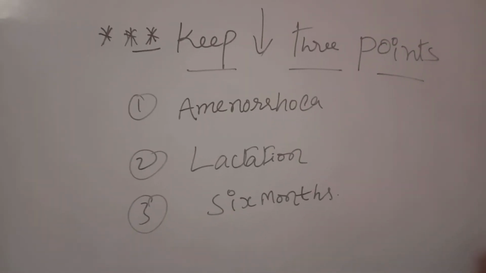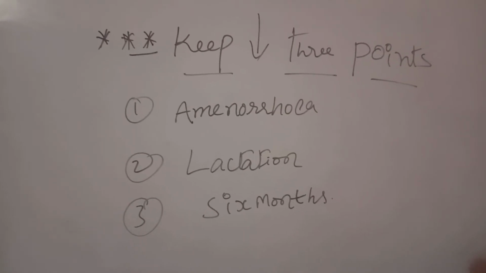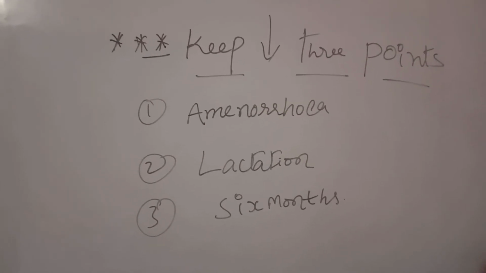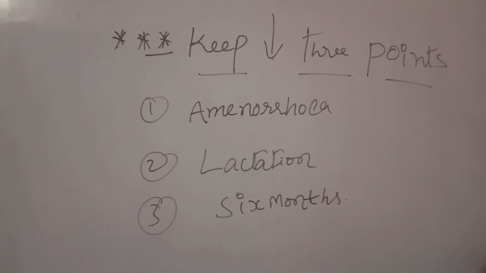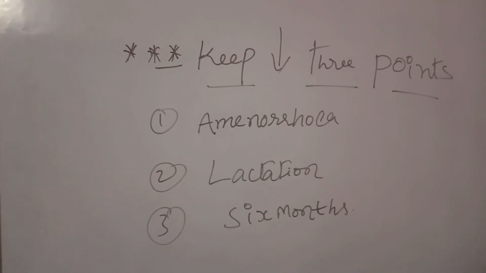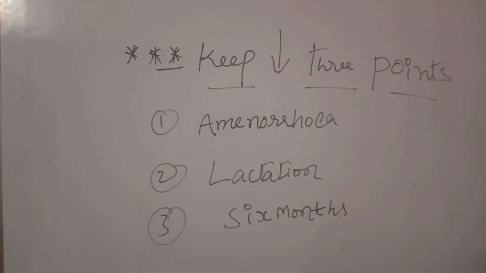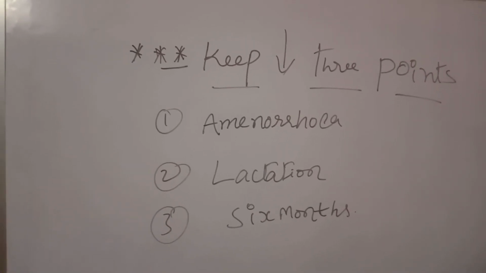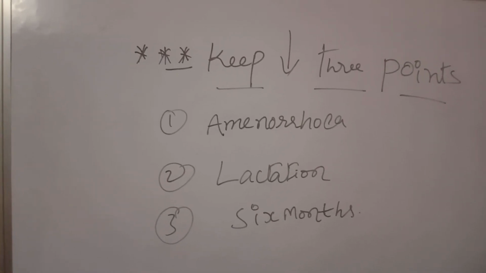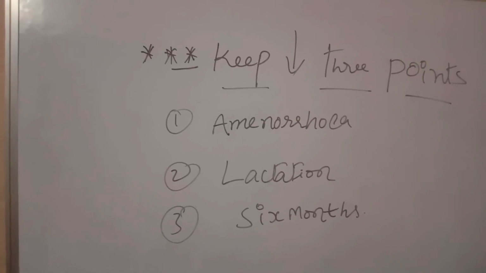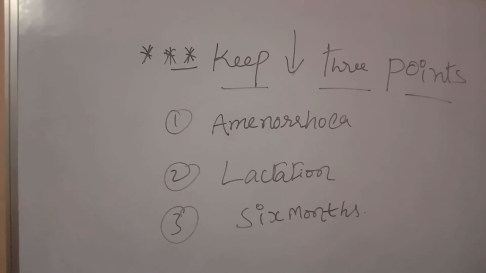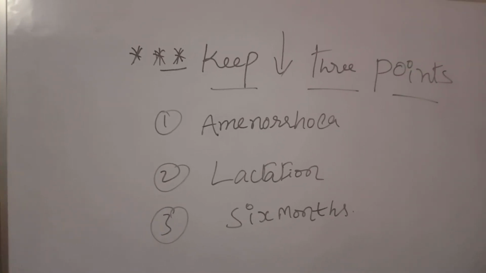Coming to lactation, the woman should give exclusive breastfeeding to her baby. The baby should be given no complementary foods or fluids. She should be feeding 8 times or more during the day with a minimum gap of 2 to 3 hours between the feeds. Even a night feed should be given at least once. A single missed feed can increase the risk of pregnancy.